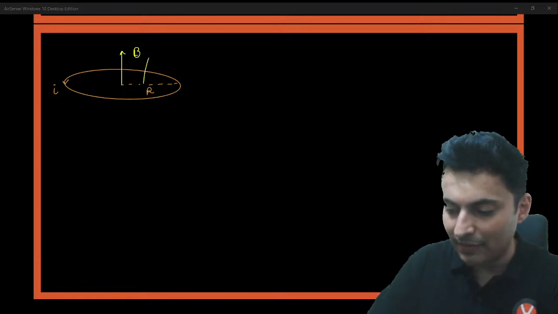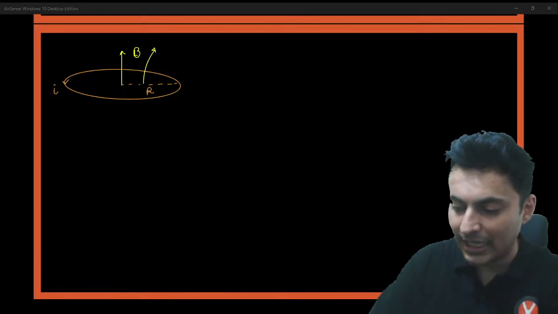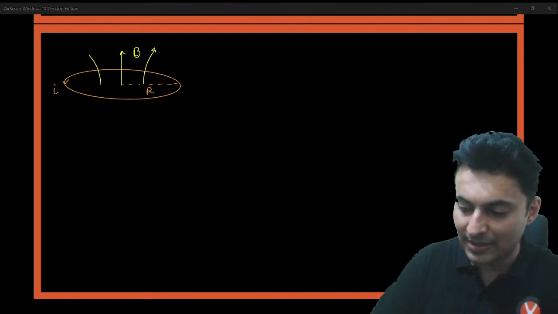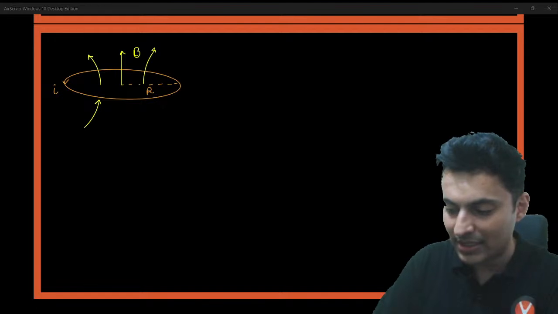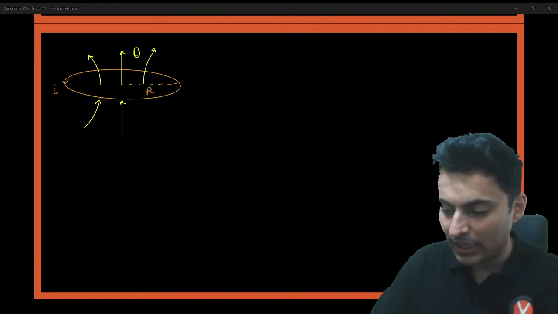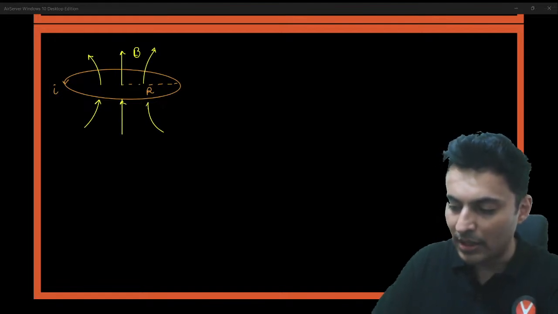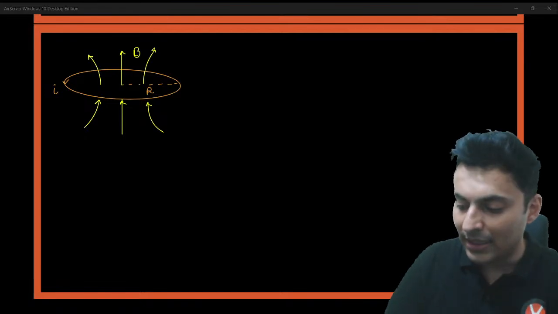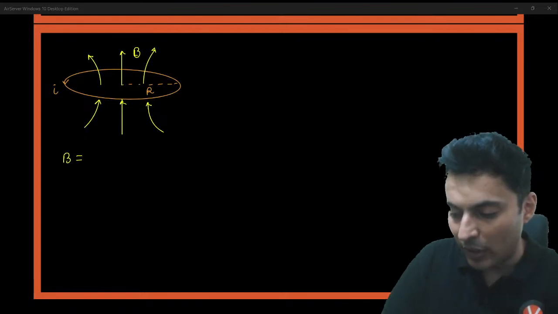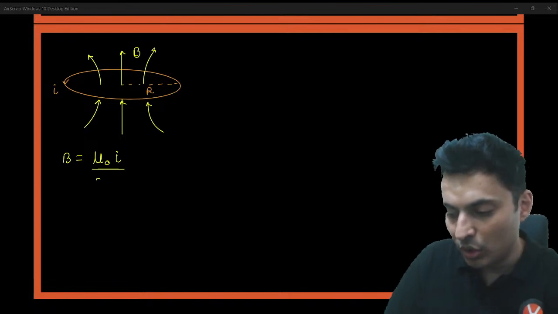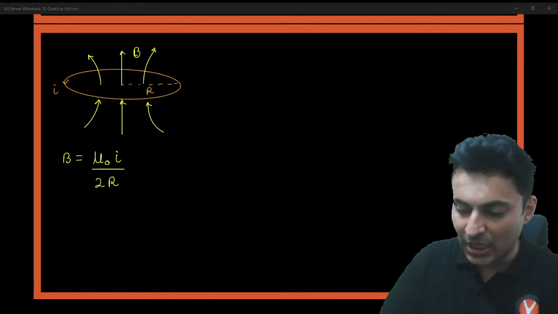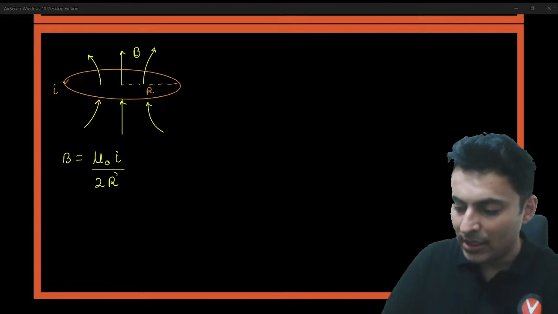There will be some magnetic field at the center, and the magnetic field lines look somewhat like this. So first of all, you should be able to draw those magnetic field lines, because that is a very, very important diagram for all of you. This is how the magnetic field lines look. And this magnetic field formula is given by mu naught I by 2r. Because magnetic field is on the top, radius of the coil is below.